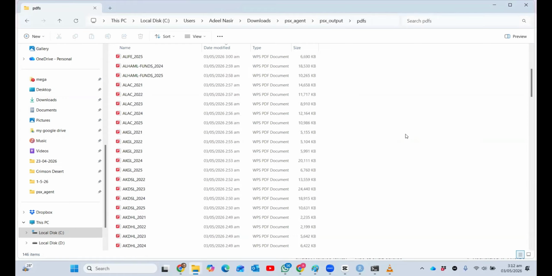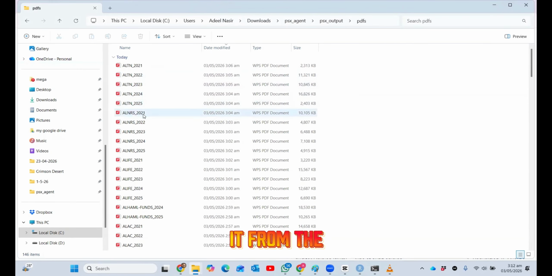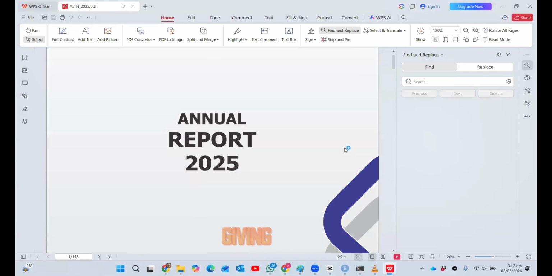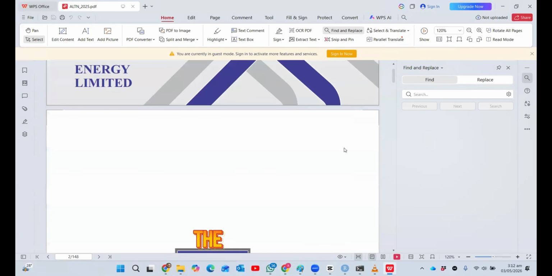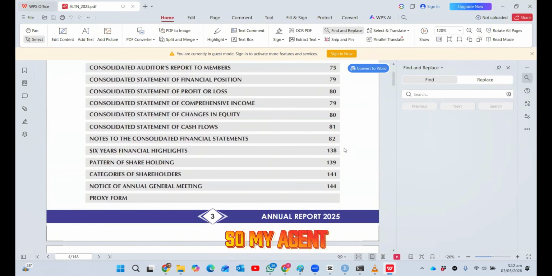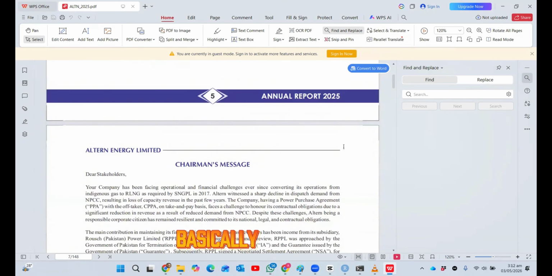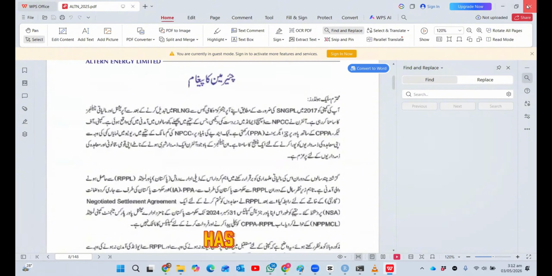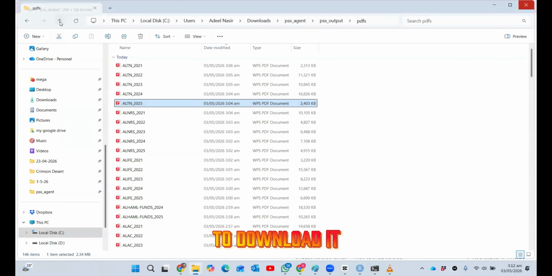Whatever it found, it has downloaded from the website which I have given, and that website was open source, giving away all the annual reports. So my AI agent, basically a Python agent, has the command to download it.